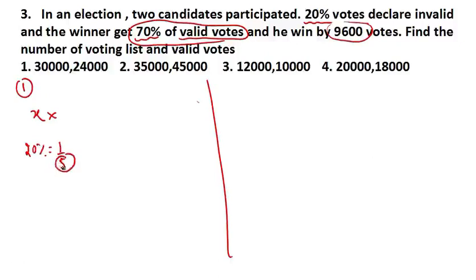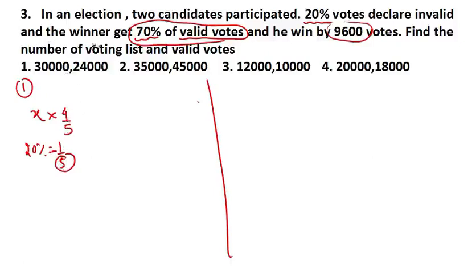Out of 5 people, 1 person's vote is invalid. So if out of 5, 1 vote is invalid, how many votes are valid? It is 4 by 5. From 5 you minus 1, then you get 4 by 5.